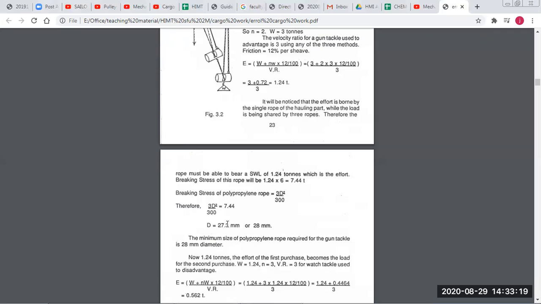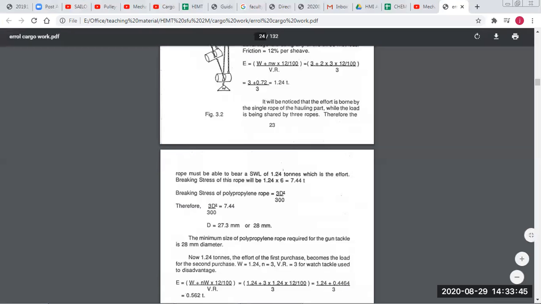But ropes are generally in even numbers, so we'll round up to the nearest even number. That should be more, it cannot be less. So the nearest greater even number is 28 mm polypropylene rope that we will use. The minimum size of polypropylene rope required for the gun tackle is 28 mm diameter.